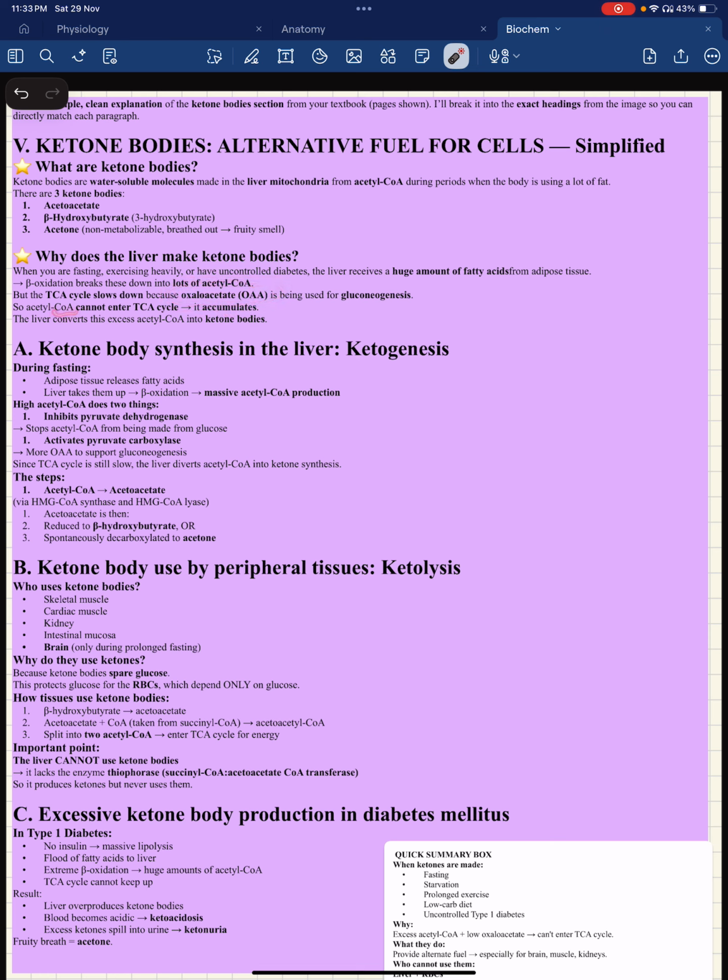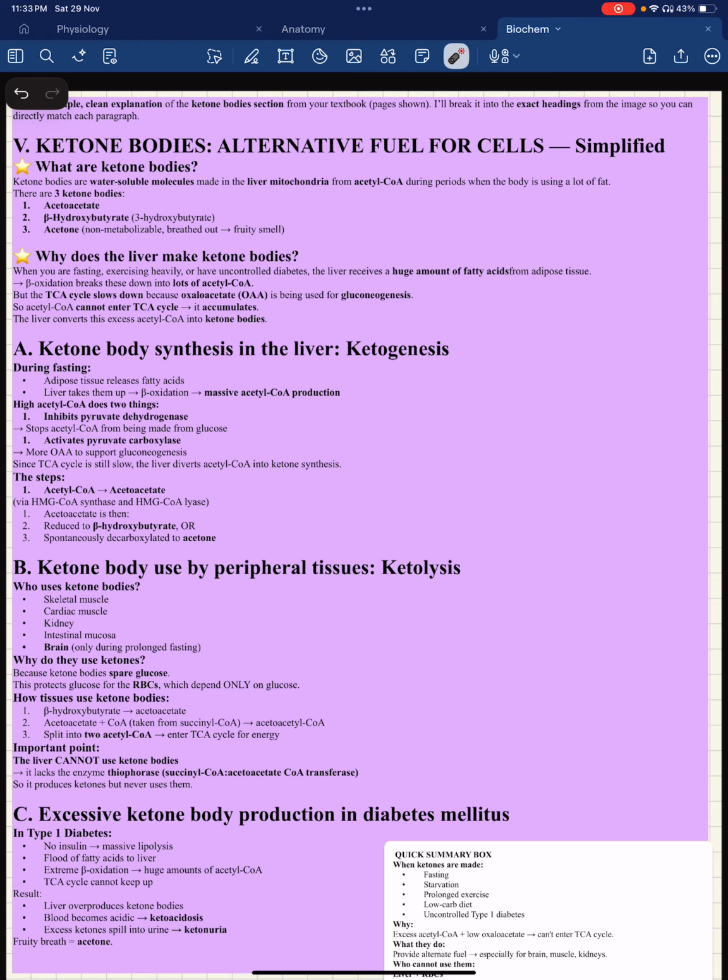So acetyl CoA cannot enter the TCA cycle, therefore this acetyl CoA is going to accumulate. What does the liver do when the liver sees, oh, there's so much acetyl CoA and it's not going to the TCA cycle? So let me do one thing, let me convert it into ketone bodies. Now, ketone body synthesis in the liver is called ketogenesis.